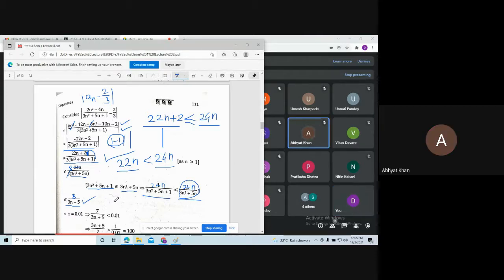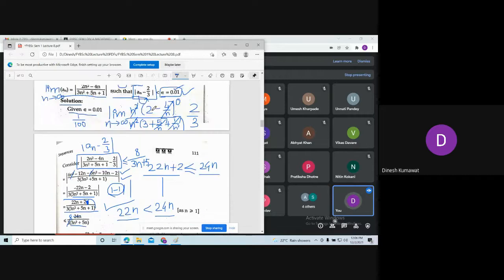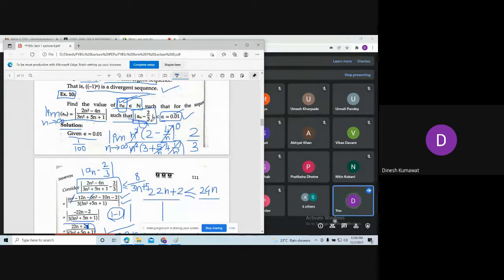Yes, sir. Okay. Now we have taken this modulus and at the end we are saying that this modulus is less than or equal to 8/(3n + 5). But what we know about this modulus, using the definition of convergent sequence, or what is given to us over here, is that this modulus is strictly less than epsilon.